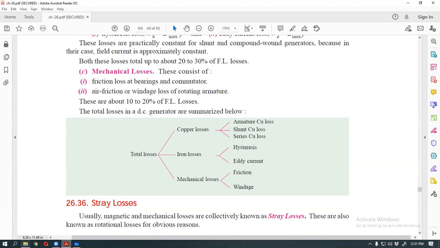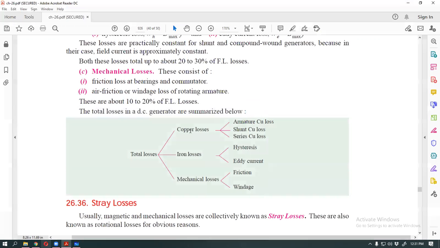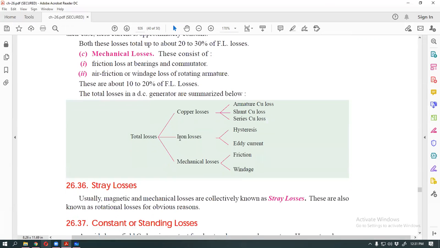Okay, thank you. Clear, sir. Yes, sir, it's clear. So copper loss, this is the electrical loss only. Copper loss, this is the electrical loss.